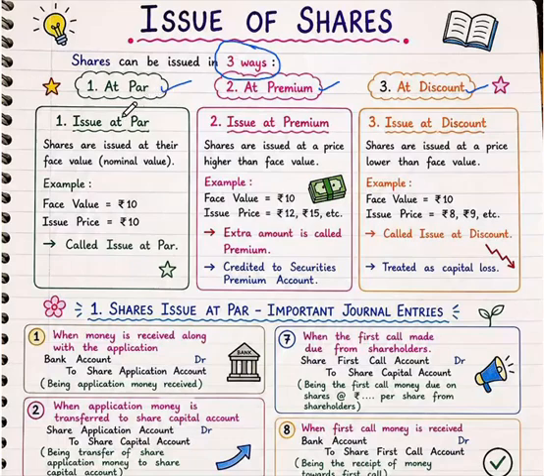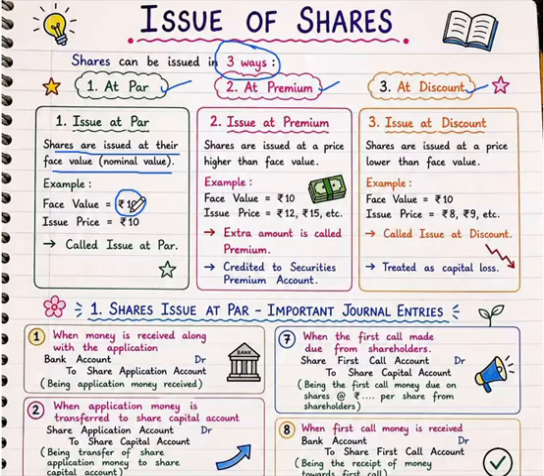What is meant by at par? When a company's shares are issued at their face value, that means nominal value, it is called an issue at par. So for example, a company's share face value is 10 rupees.